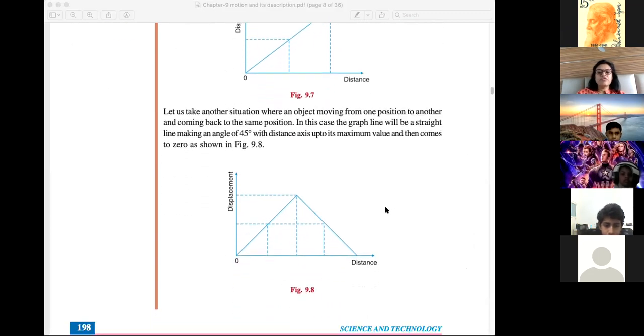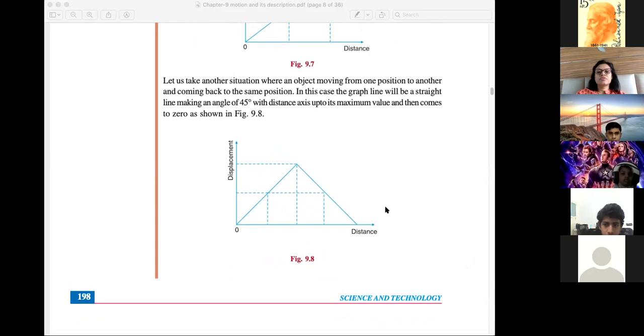This is one type of graph. Now, when an object moves in a straight line and comes back to the original point, let me show it. Suppose an object starts from here, moves in a straight line and comes back to this point through the same path.